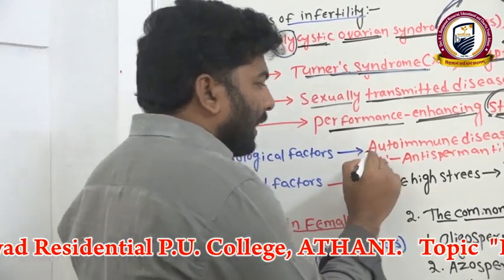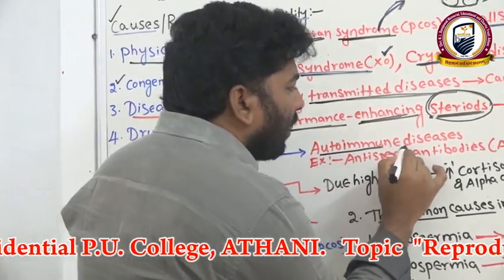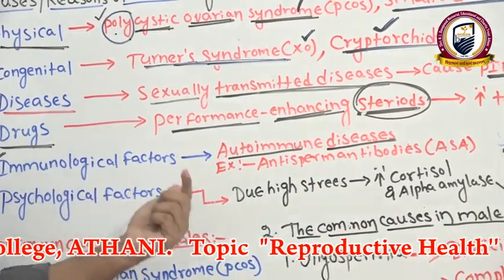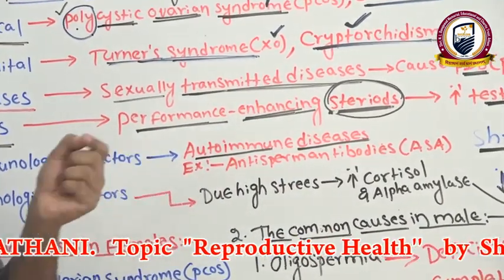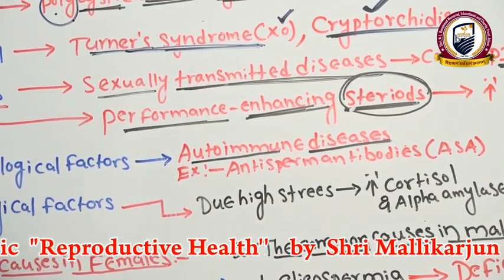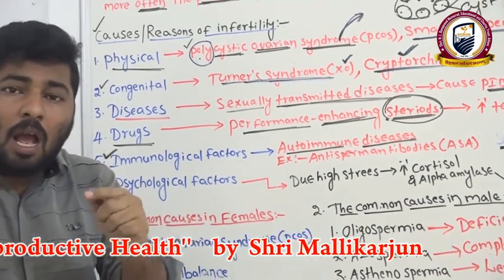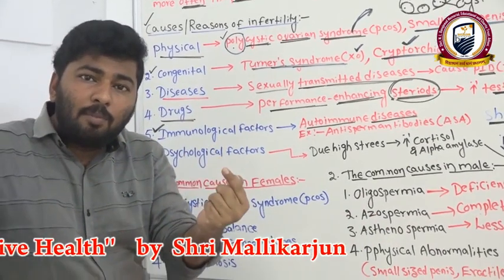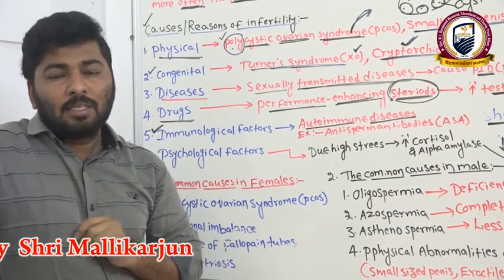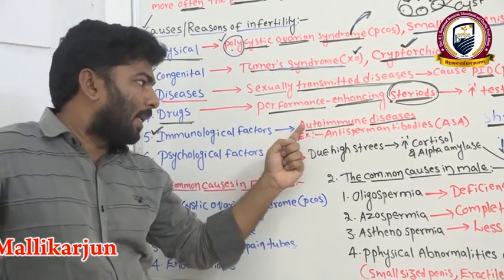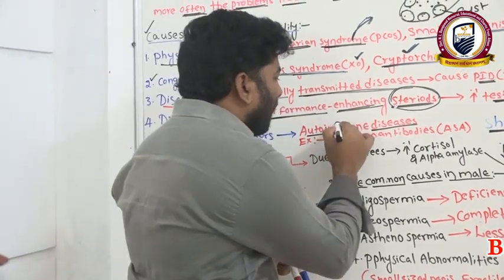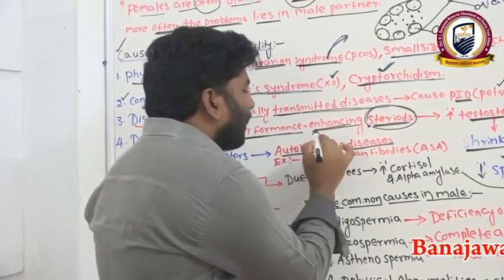Here what we notice is autoimmune diseases. Autoimmune disease means our body produces antibodies to protect our body, but mistakenly our immune system produces antibodies that attack our own body cells. Such a condition we consider an autoimmune disease. We'll discuss this clearly in human health and diseases.